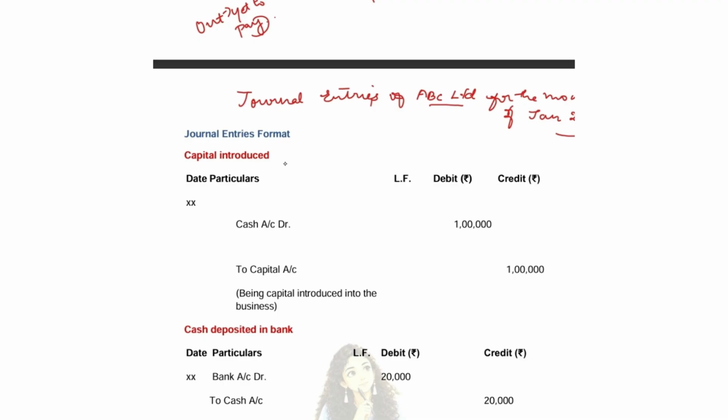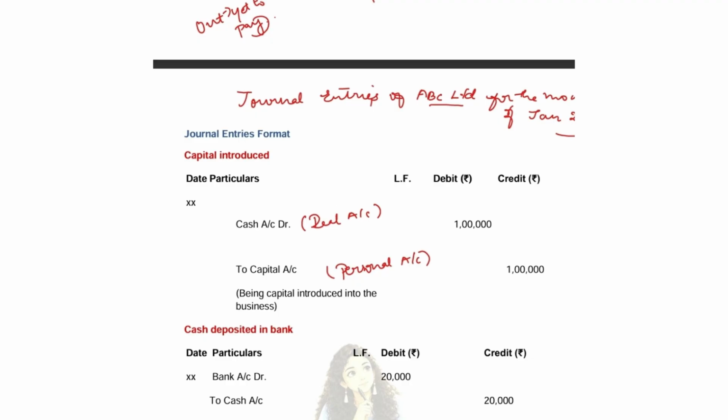Now here comes the capital introduced. In capital introduced, there are two accounts involved. What are the accounts involved? Cash. What is cash? We have already seen in the above example, it is a real account. Then comes the capital. What is capital? It is a personal account, it is related to a person. Two accounts have been identified.